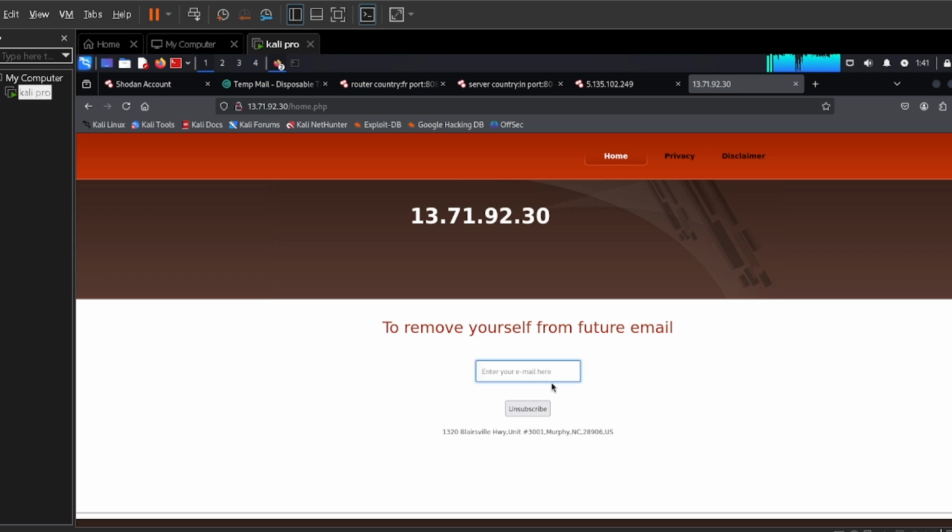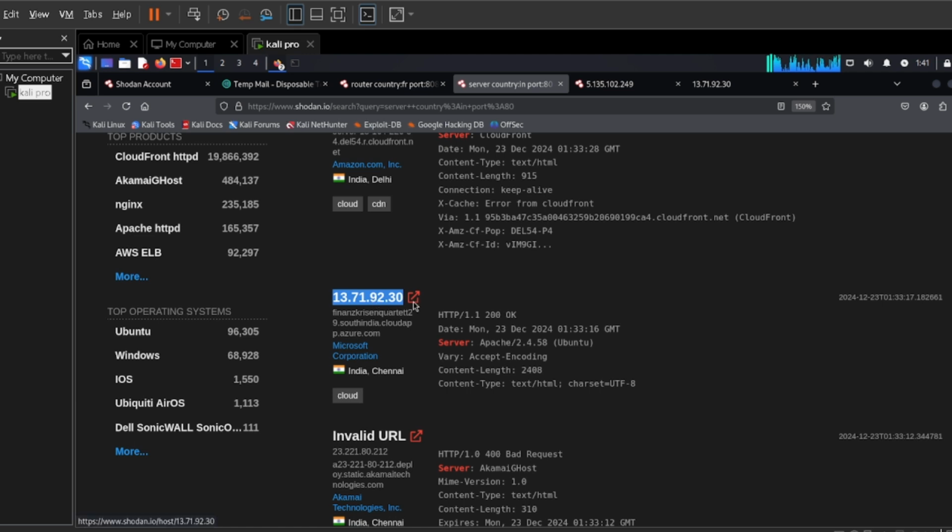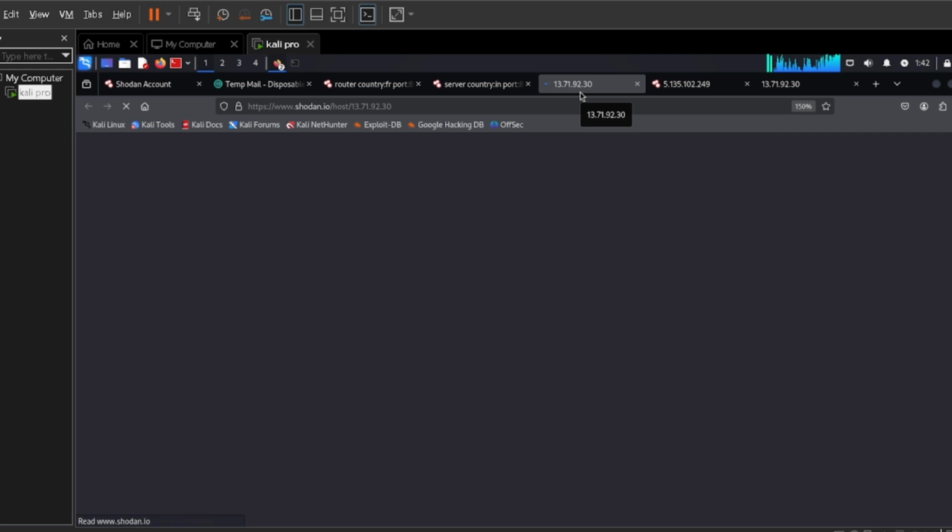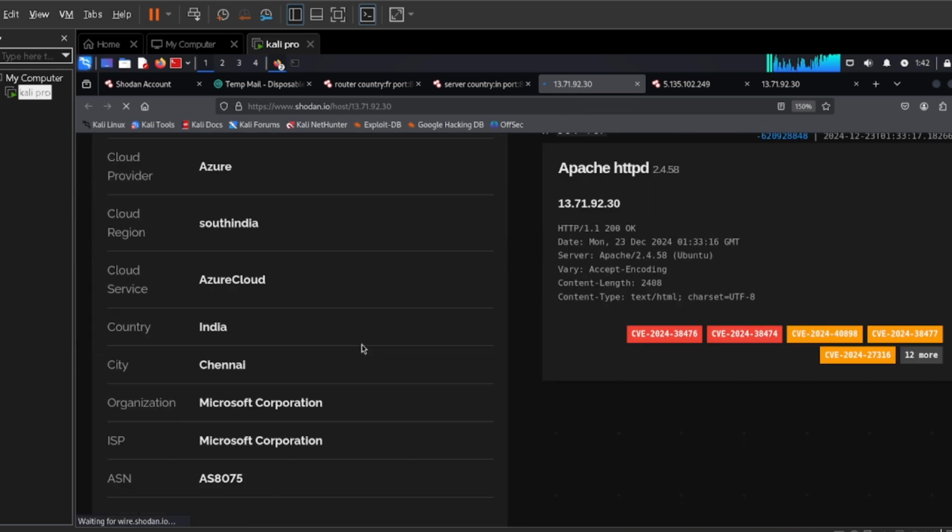Enter your email. Oh my gosh. So you see, with simple work, if I was a hacker, the simple thing I would do is research the different possible emails that I can enter here. If I enter an email, I can actually intercept with Burp Suite and see how it reacts, and then definitely it will be game over. So these things are very disgusting, because if I click on it, Shodan will show me all the vulnerabilities available on how to exploit it. If I apply it, it will be game over.